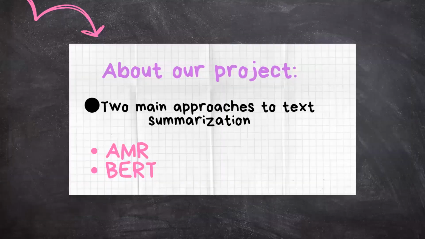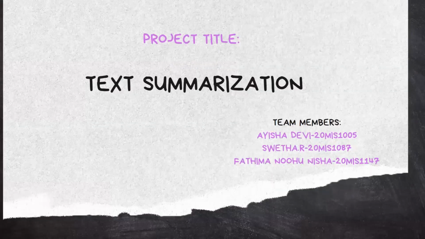Need for text summarization. Text summarization is the process of creating a concise and coherent summary from a longer piece of text such as articles, documents, and news stories while retaining the main points and essential information. In today's world, where information overload is a common challenge, text summarization holds immense significance due to its various applications and benefits. Information overload management.